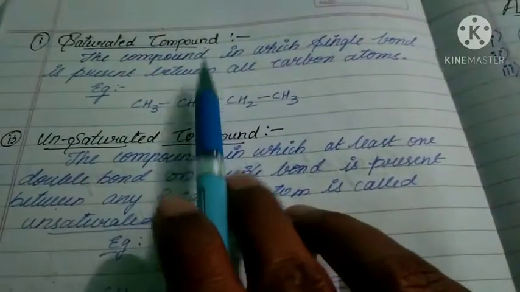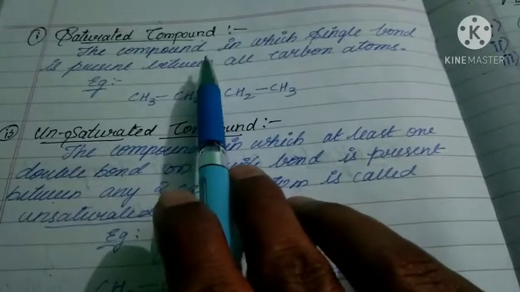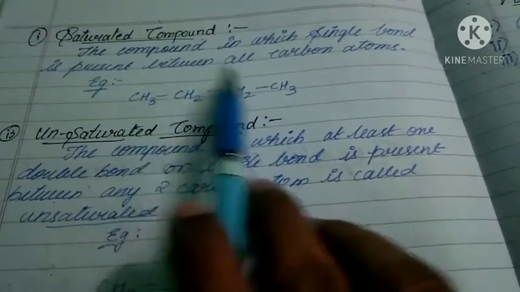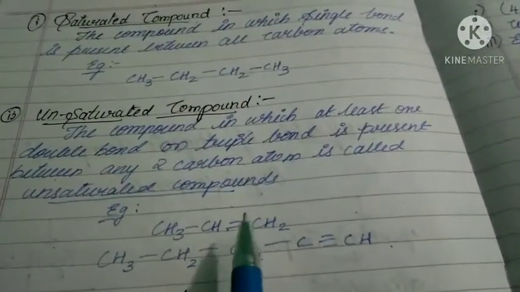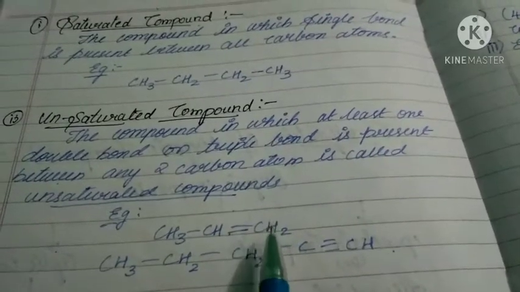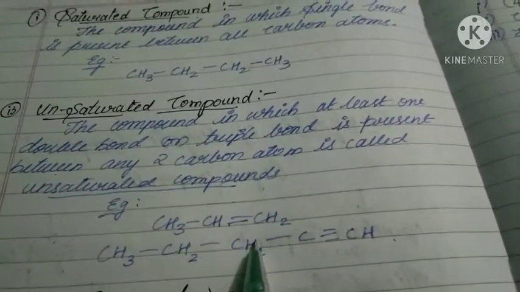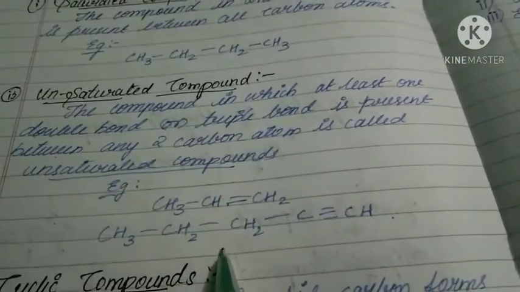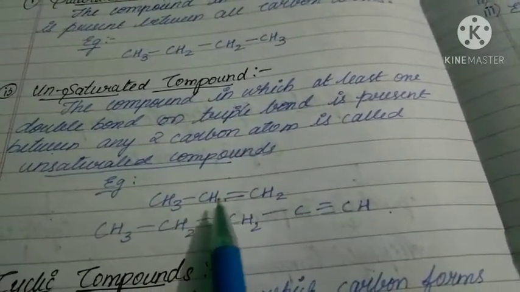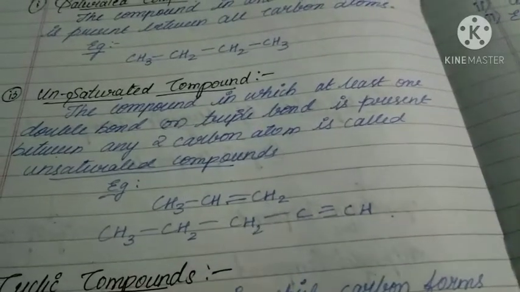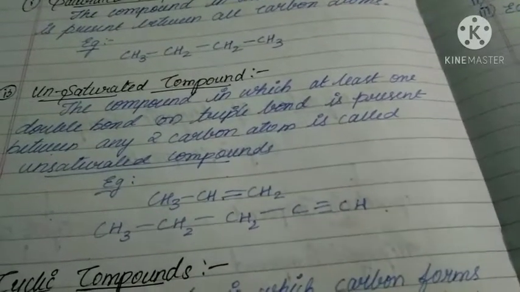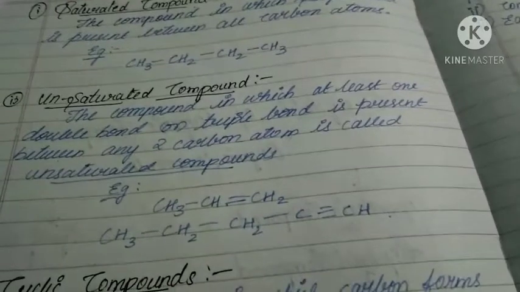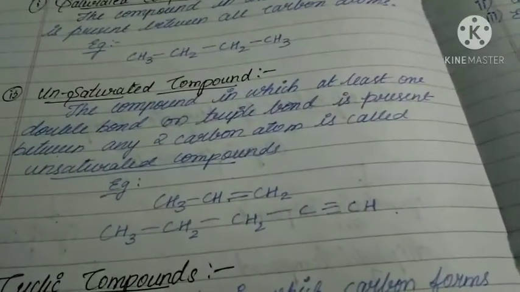In saturated compounds, definitely single bonds must be present between all carbon atoms. But here, between any two carbons, either a double bond or a triple bond must be present. Then only those compounds are called unsaturated compounds. See, these are the examples. In this example, a double bond is present between the central carbon and the terminal carbon. Here also a triple bond is present between the fourth carbon and the fifth carbon. So these are what? Unsaturated compounds. I hope you understand.